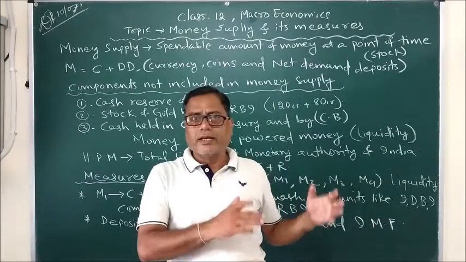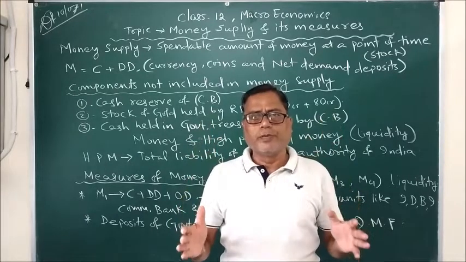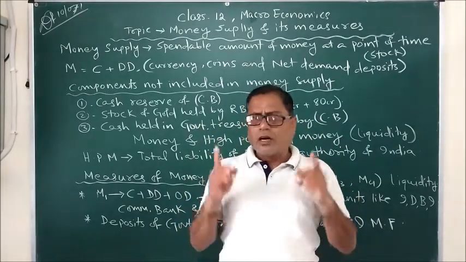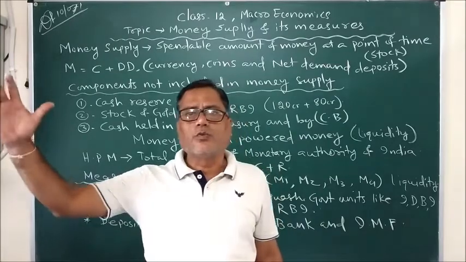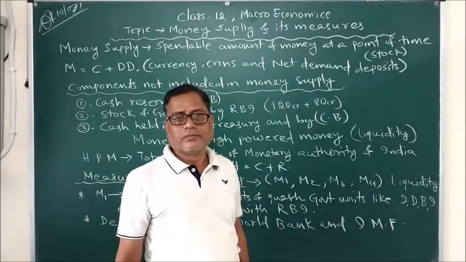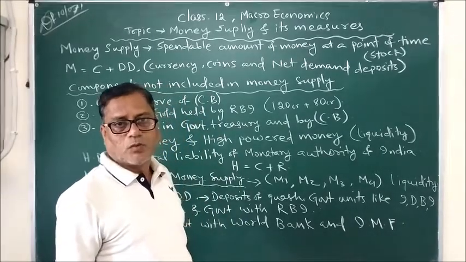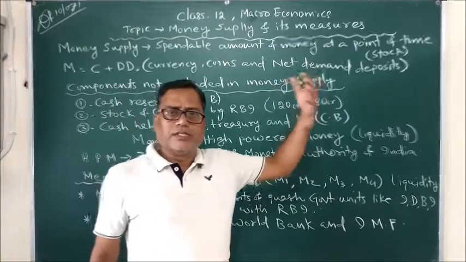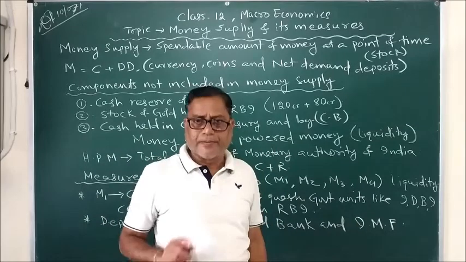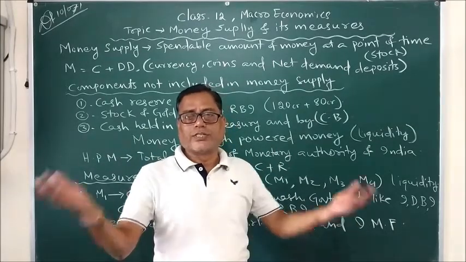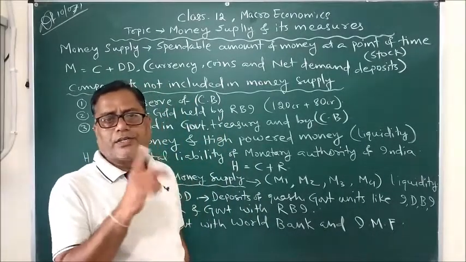Because suppose a bank received 100 rupees of deposit, then its total volume of deposit is 100 rupees. The bank is not authorized, not able to lend all the 100 rupees as loans. Why? Because it has to maintain two different types of reserves. One type of reserve it maintains with the Reserve Bank of India, and one type it maintains with itself, so that the system works smoothly, which are called CRR, cash reserve ratio, and